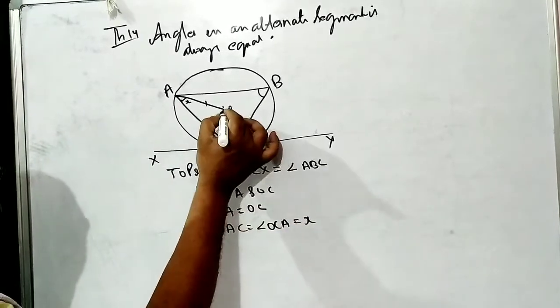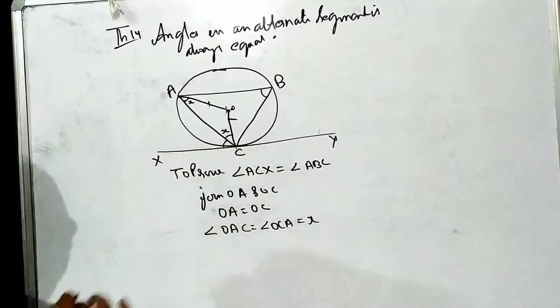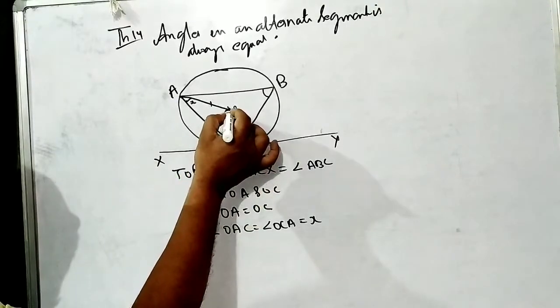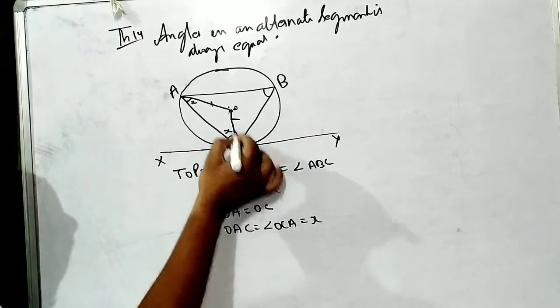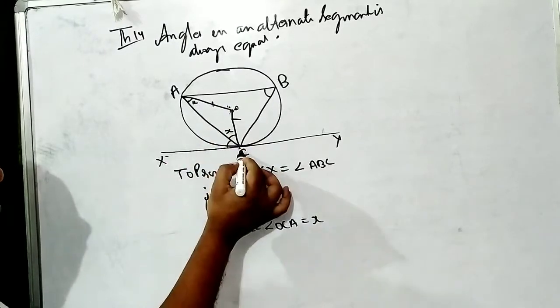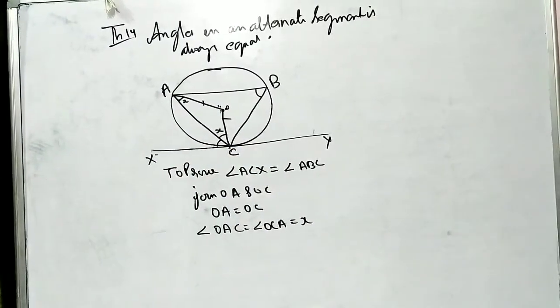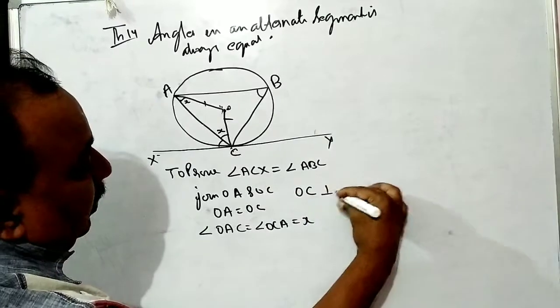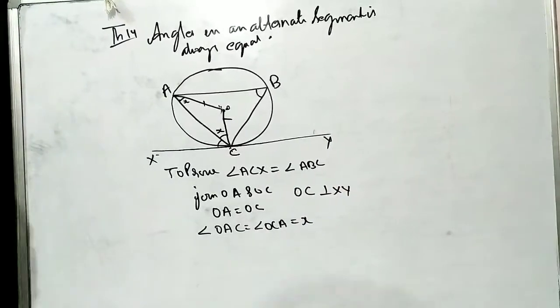Now, from the center O to the point C, what have I drawn? From O to C, a line is drawn. Why? Because the line drawn from the center to the tangent point C is always perpendicular. It means that OC is perpendicular to XY.